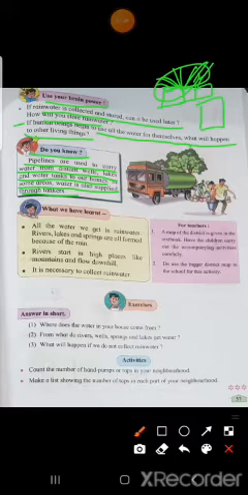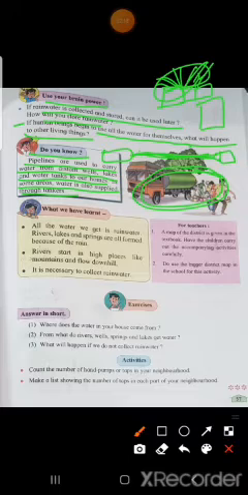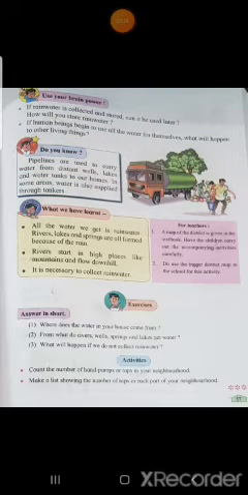See, children, on your building there must be one tank, and in that tank the water comes from distant wells, or lakes, or big tanks. From there the water is supplied to our homes through pipelines. Pipelines are there under the ground, underground pipelines, and through these pipelines water is carried from one place to another. And in some areas, you can see here in this picture, this tanker is shown. Like this, water tankers come to supply water. Okay, now see what we have learned.